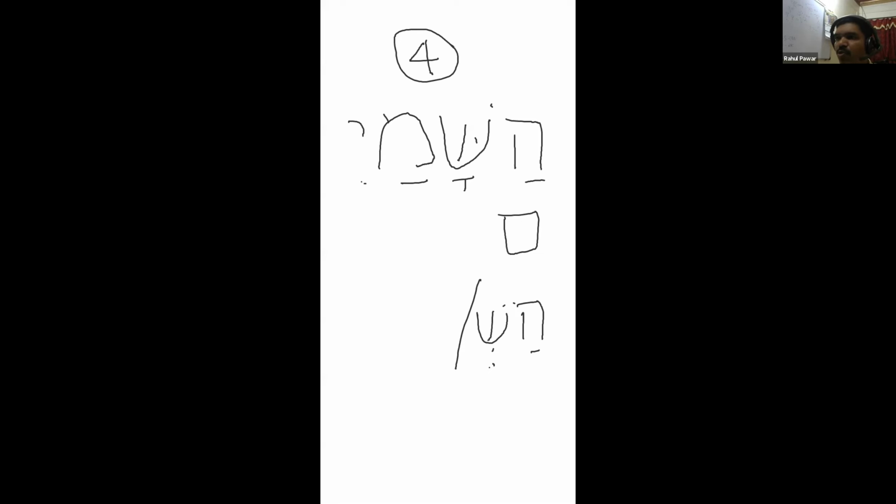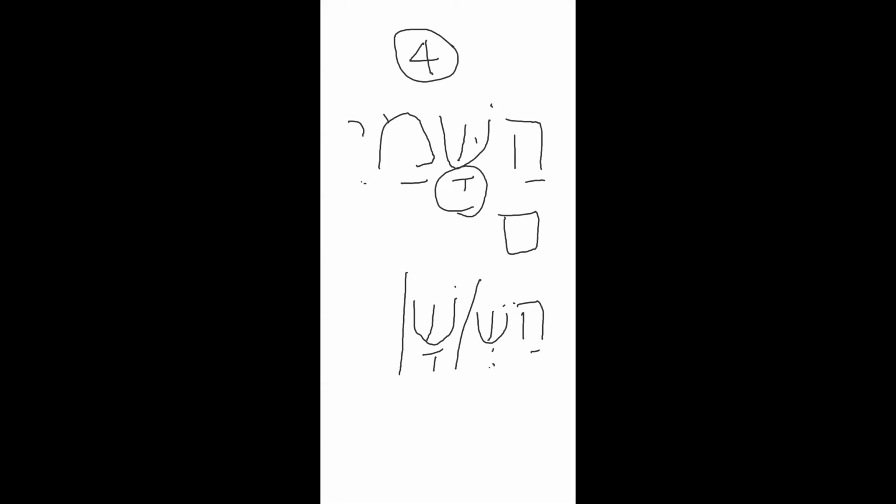And under shin there is a kamets that will be followed by another consonant, the doubling consonant, shin. Sha. Then what will be the next syllable?